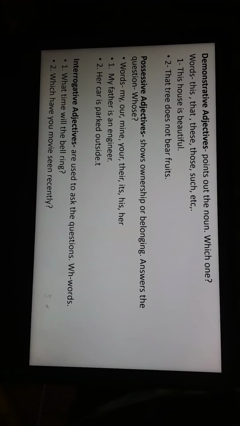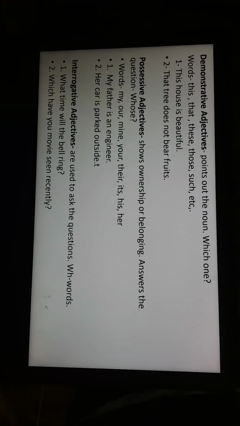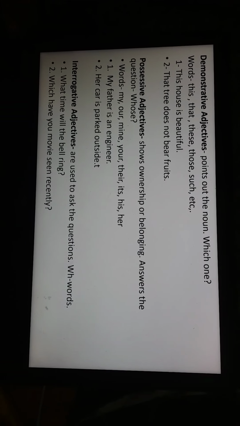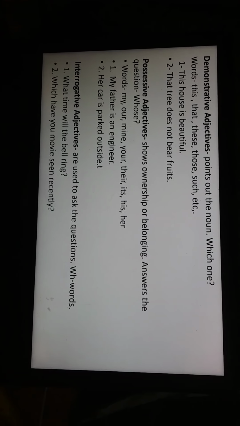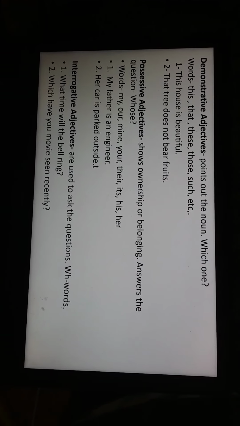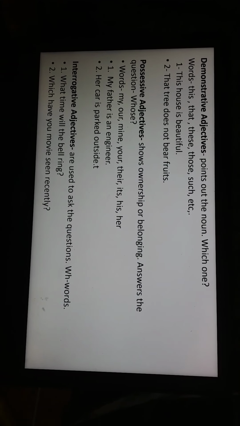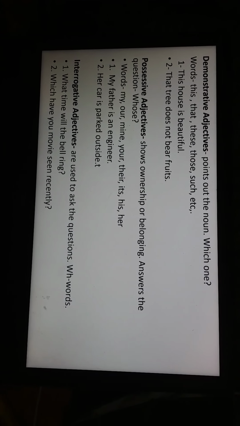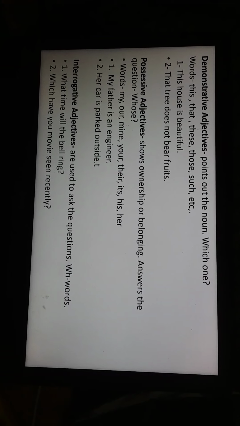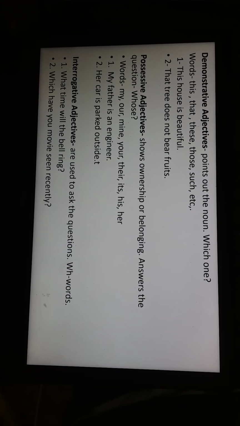Next, possessive adjective. It shows ownership or belonging or possession. It answers the question whose. Words like mine, our, yours, their, its, his, her. My father is an engineer. So here it's a possessive showing a belonging. My father. Her car is parked outside. So whose car? Her car.